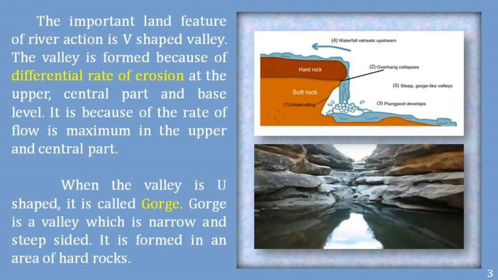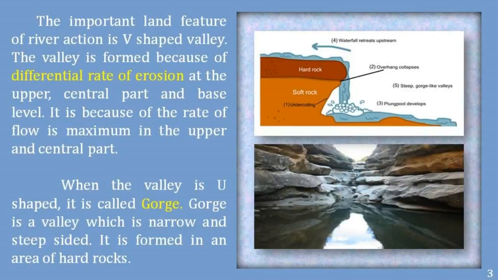The important land feature of river action is the V-shaped valley. The valley is formed because of differential rate of erosion at the upper, central part and base level. It is because the rate of flow is maximum in the upper and central parts. When the valley is U-shaped, it is called a gorge.